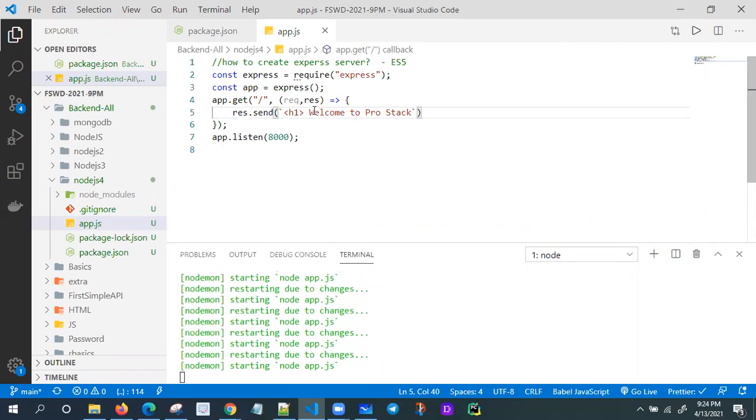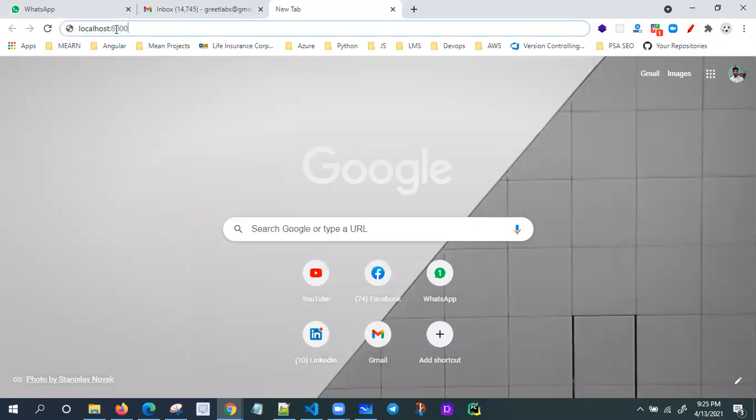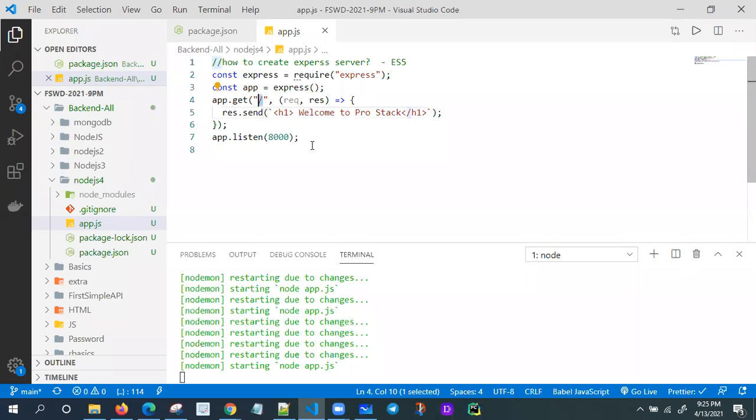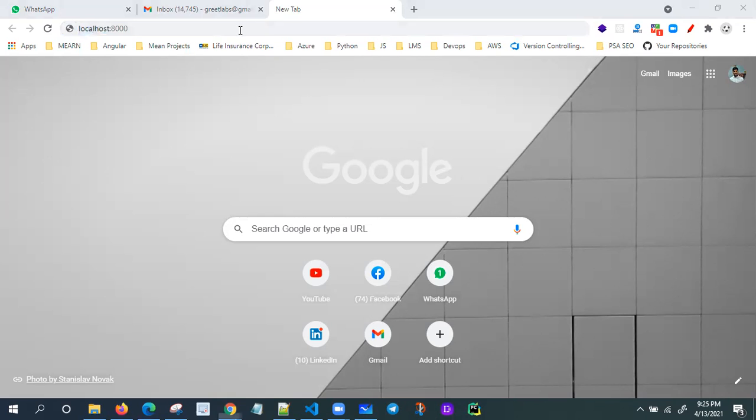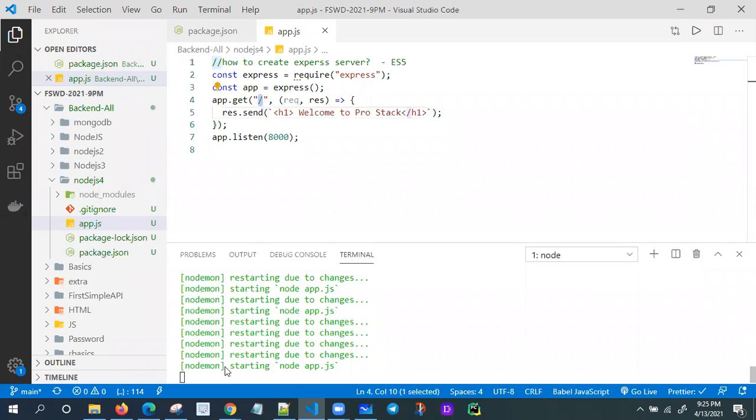So I'm going to close my h1 tag. Now let me try this one. If you enter now, this is my root request, localhost 8000, nothing but app.get. This is my root request. So let me try this one. Okay, fine. Welcome to ProStack. I'm getting it now. But here I'm not getting any information in the terminal.